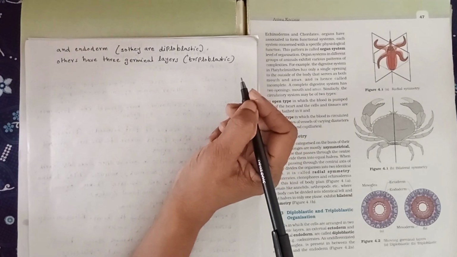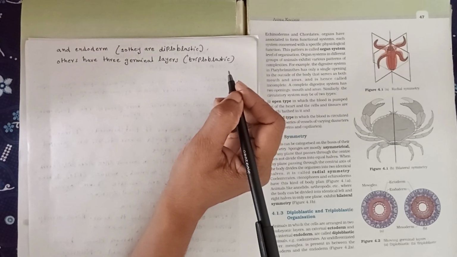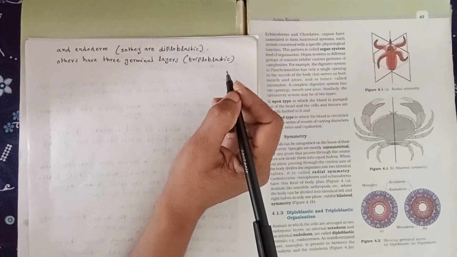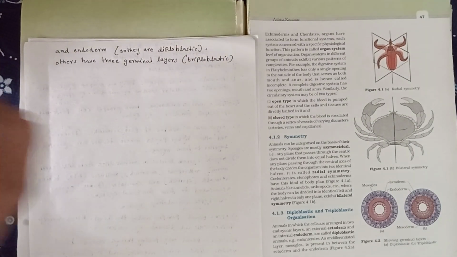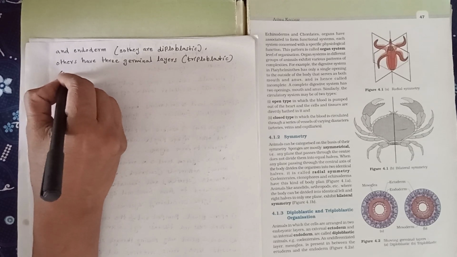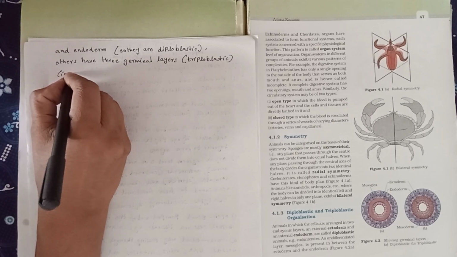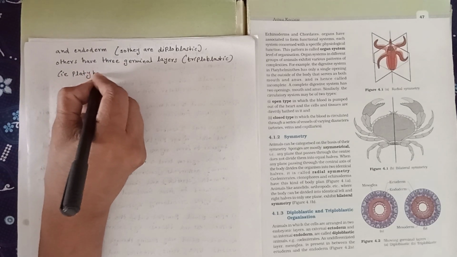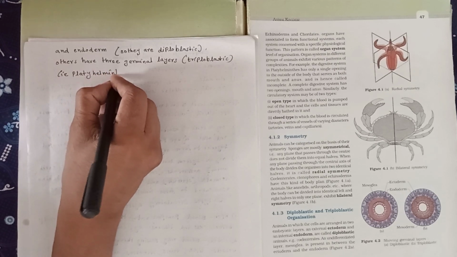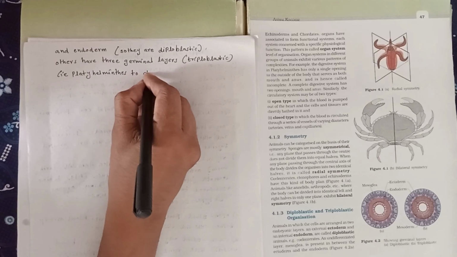In this case, the germinal layers ectoderm, mesoderm and endoderm are present in the triploblastic condition. Example, from phylum Platyhelminthes to the higher phylum Chordates.